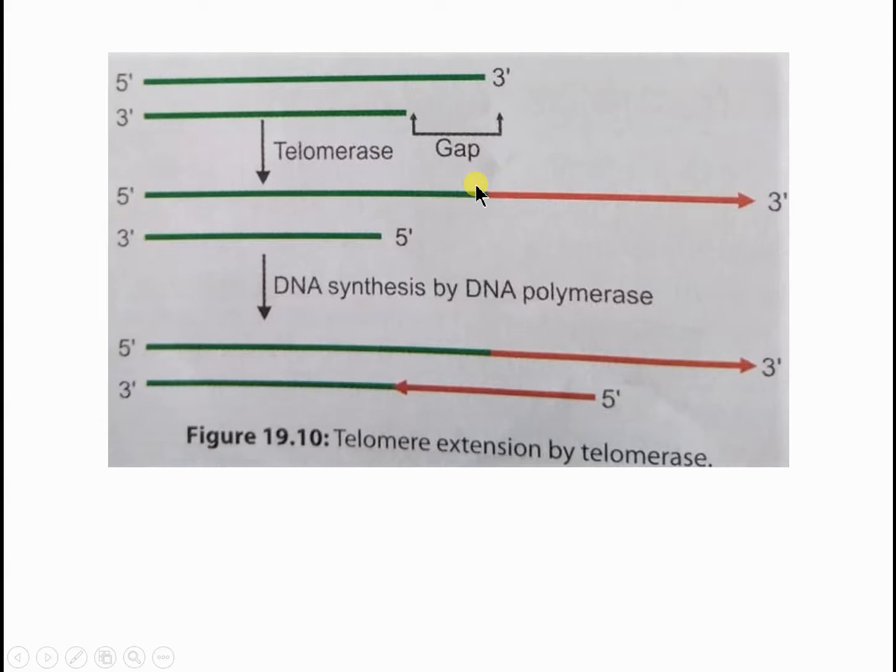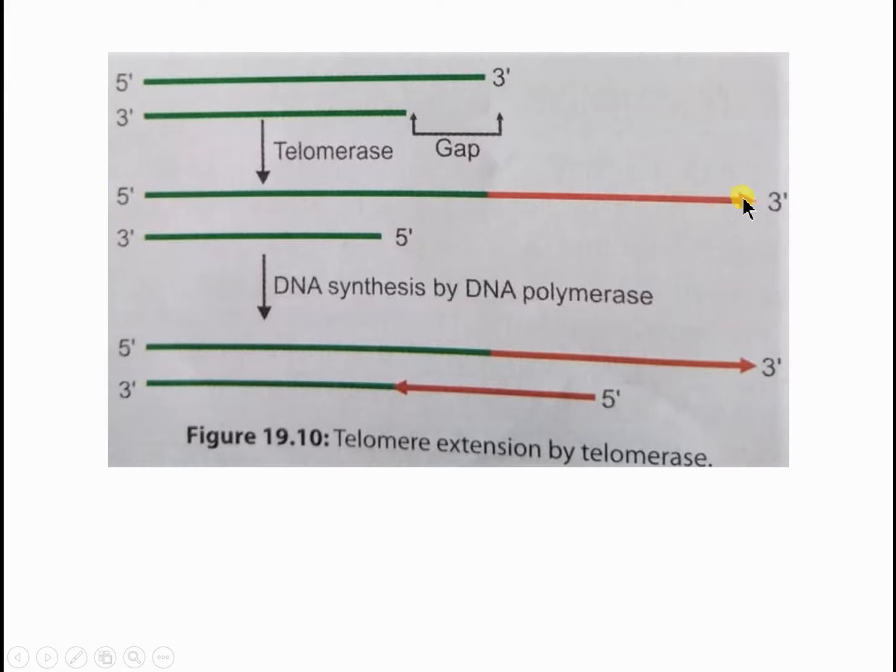The telomerase enzyme will come and bind here first, and it will add its RNA nucleotides here. From that RNA template it will synthesize a telomere repeat, then move ahead, then another telomere repeat, then move ahead again, and so on, up to a certain portion.